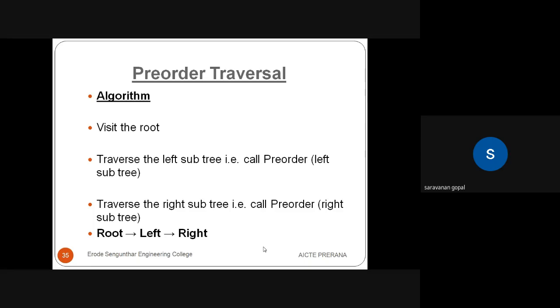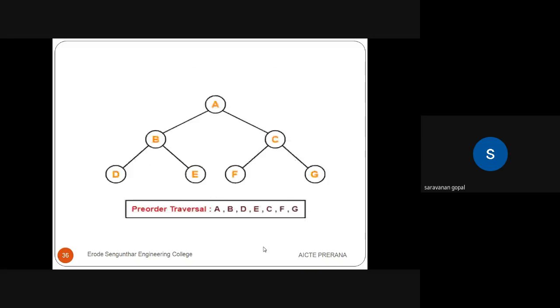So what does the algorithm say? Visit the root node, then traverse the left subtree, that is pre-order of the left subtree, and traverse the right subtree. These three things are the major algorithm of pre-order traversal. We can see an example of pre-order traversal. Very, very important from the GATE point of view. Definitely from our data structure subject, they'll ask one question from pre-order traversal.